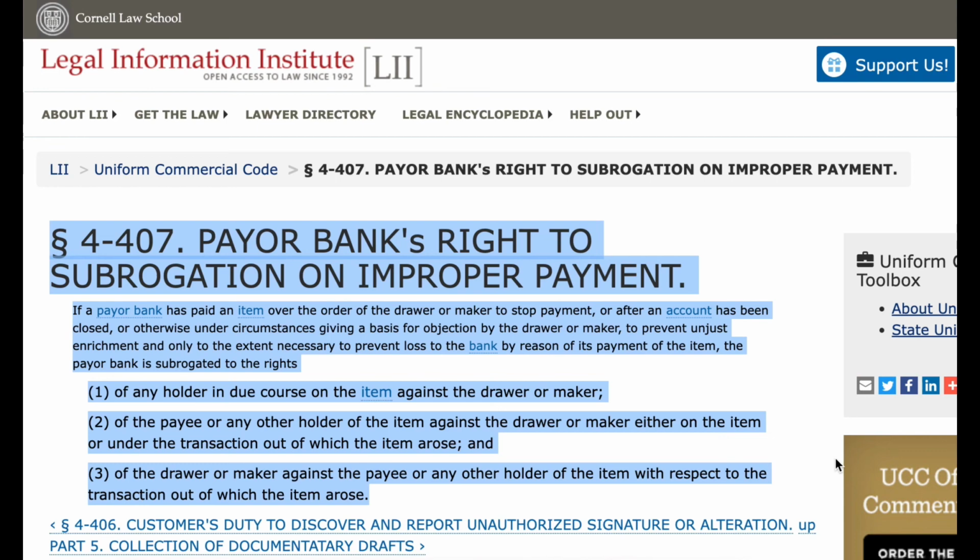1. Of any holder in due course on the item against the drawer or maker, 2. Of the payee or any other holder of the item against the drawer or maker either on the item or under the transaction out of which the item arose, and 3. Of the drawer or maker against the payee or any other holder of the item with respect to the transaction out of which the item arose.